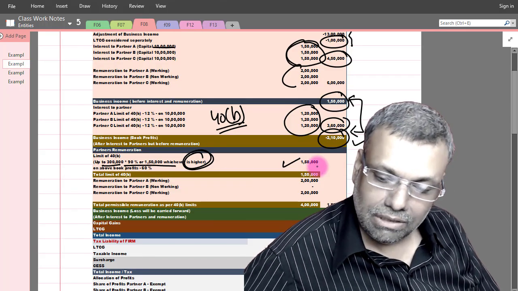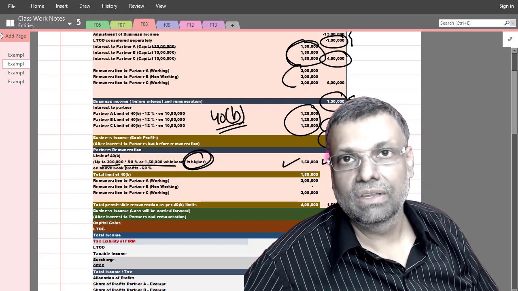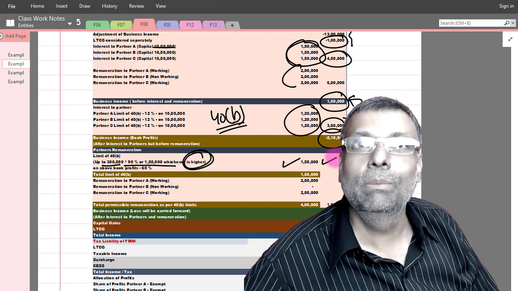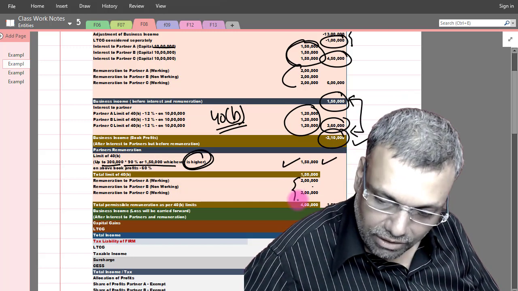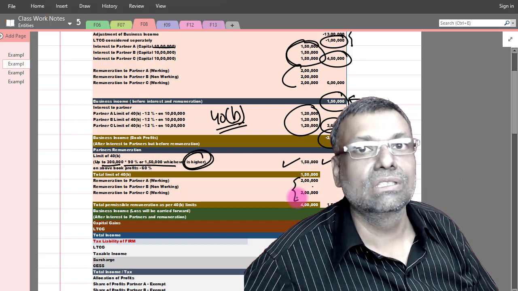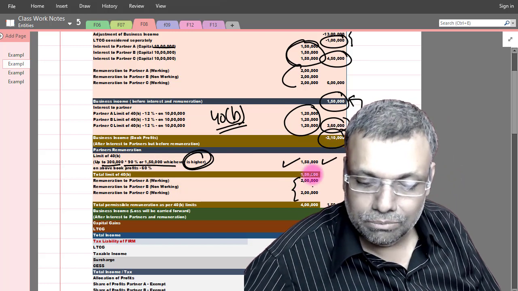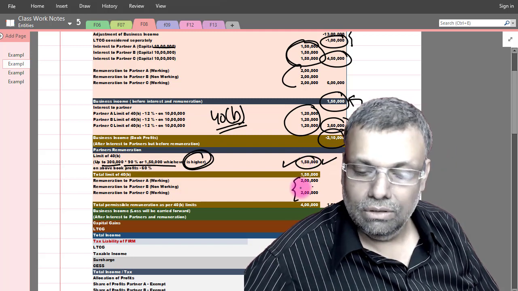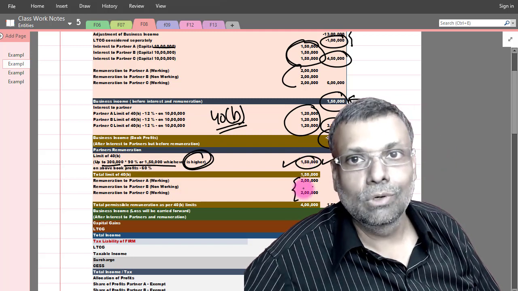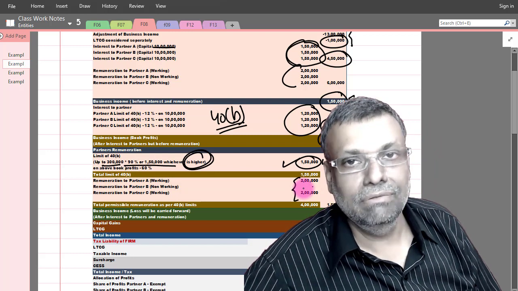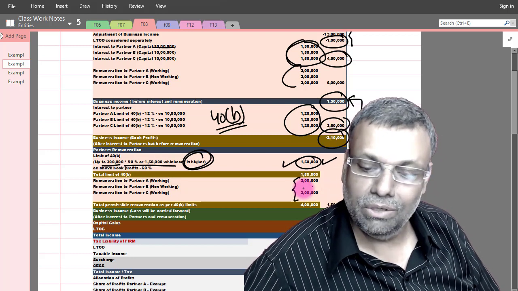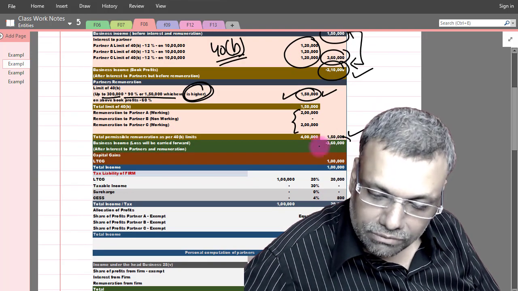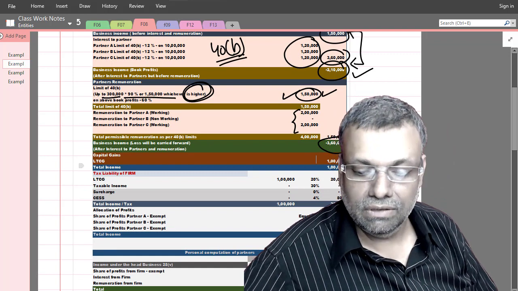Okay. So now if I claim 1,50,000 as a remuneration deduction, my loss will increase, because anyway my book profit was a loss. My actual remuneration is now only 4 lakhs. So whichever is more, it is only 1,50,000. Now I'll compare it with the actual remuneration subject to the limit of 1,50,000. So it will be restricted to 1,50,000 because it is a loss. So 1,50,000 I will get as deduction, and my business loss will further increase.